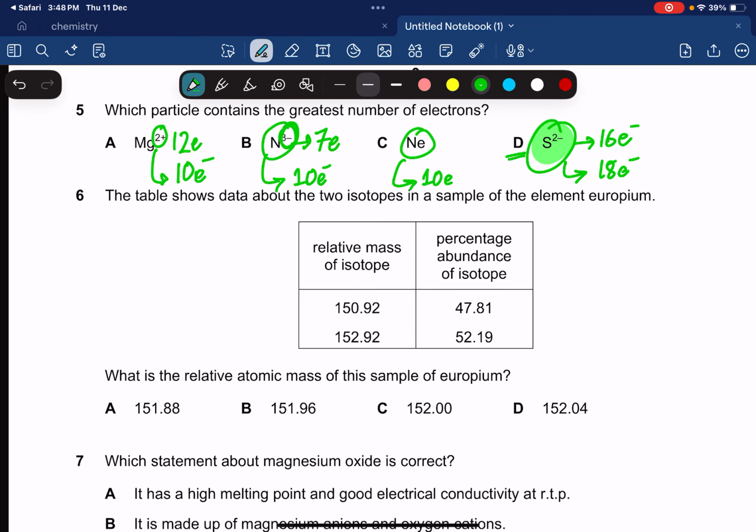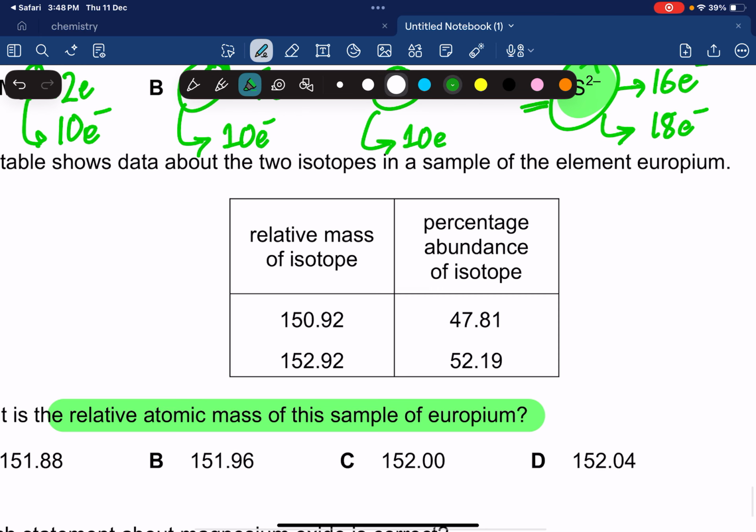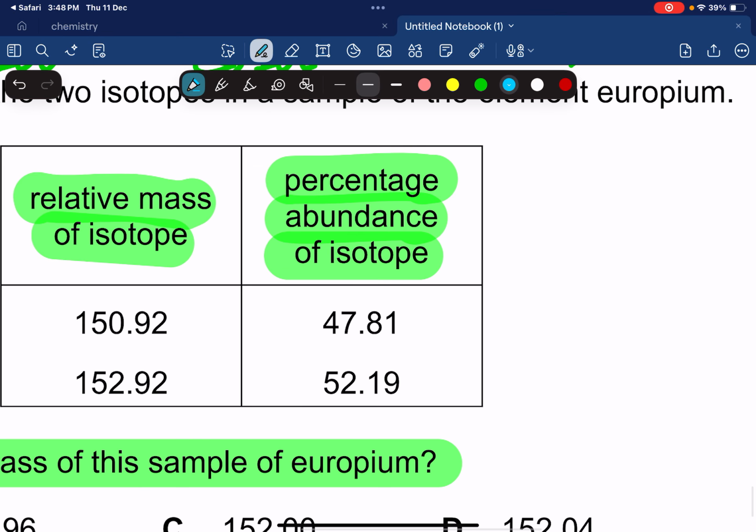Okay, the table about 2 isotopes in a sample of an element, europium, is shown. What is the relative atomic mass of this sample of europium? Okay, so we have to find the relative atomic mass. Now we have the relative mass of the isotope and we have the percentage abundance. It's simple, it's easy. We just have to multiply this with this thing, this with this thing, and then add them.